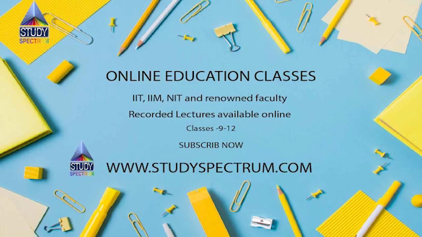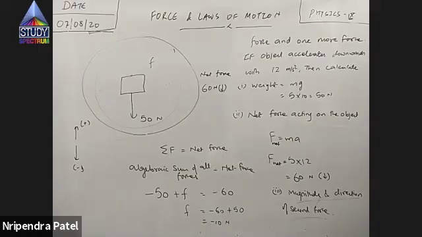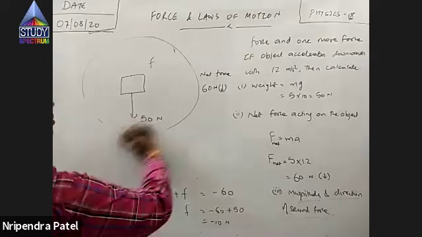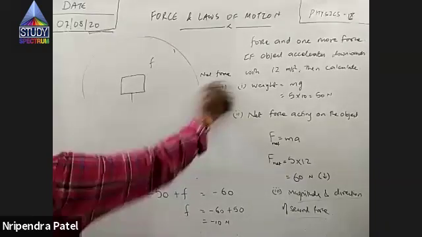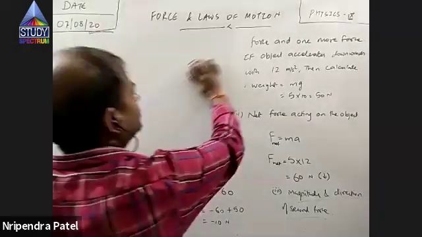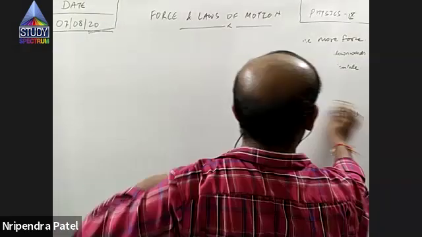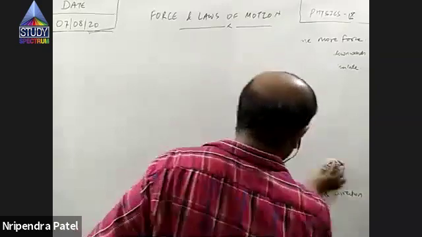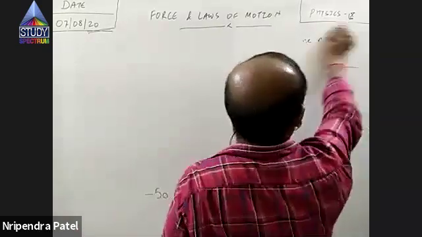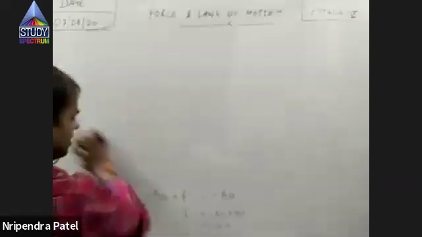I'll explain again. Okay. So this was your first force among common forces in mechanics. I will discuss 6 forces with you. Out of 6 forces, weight was first. So what is weight? Weight is different from mass.